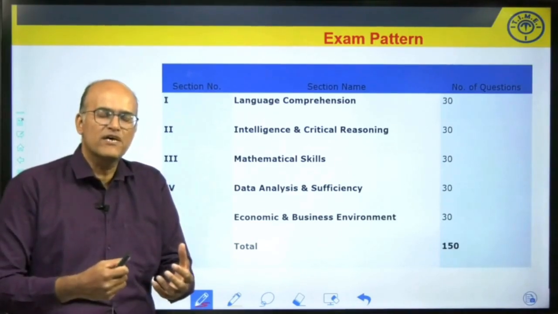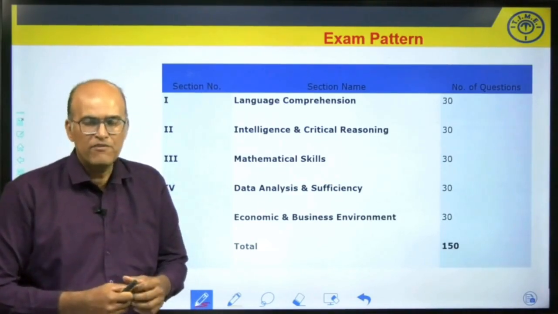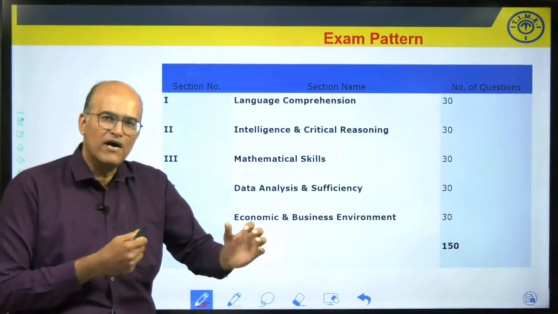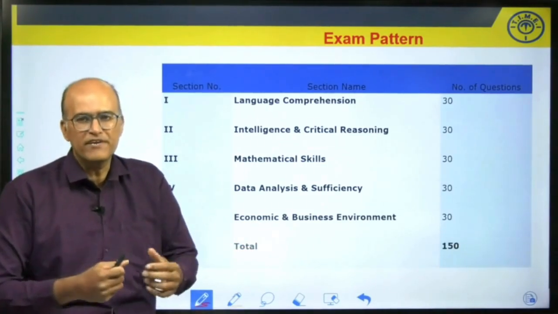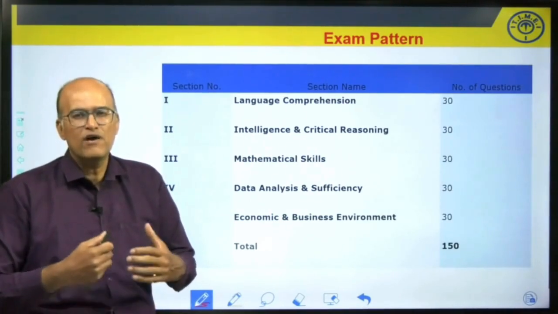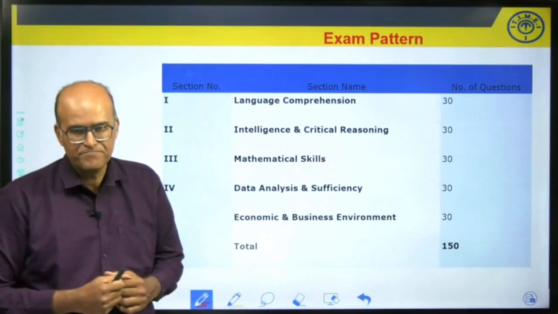As far as the marking scheme of the exam is concerned, it was mentioned that for every correct answer they will award 1 mark, and for every wrong answer 0.25 mark would be deducted. So 1/4 negative marking was there. Hence it was advisable for students not to indulge in guesswork.